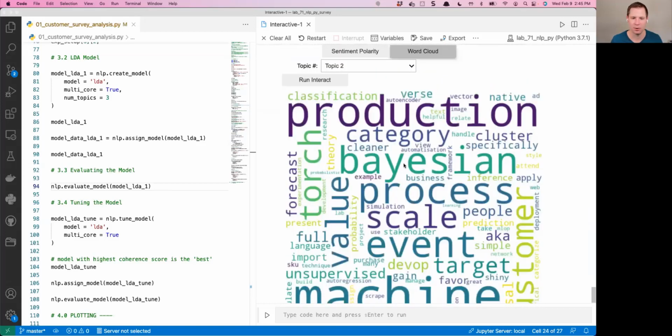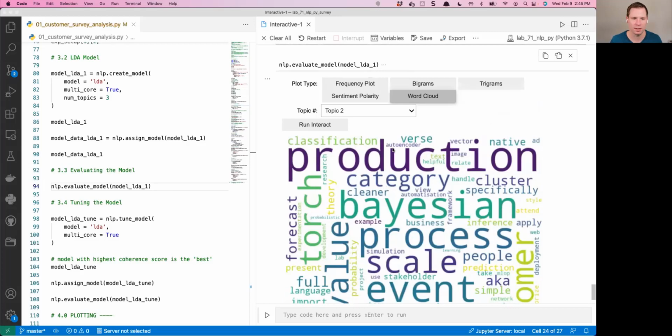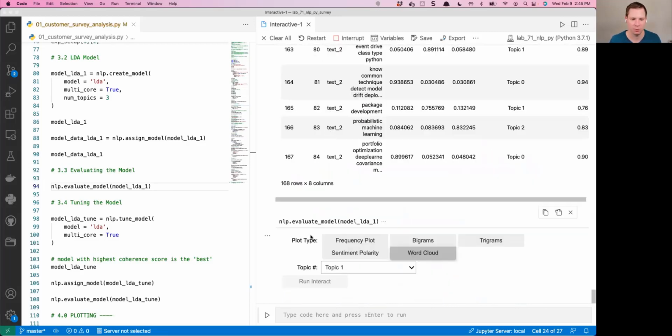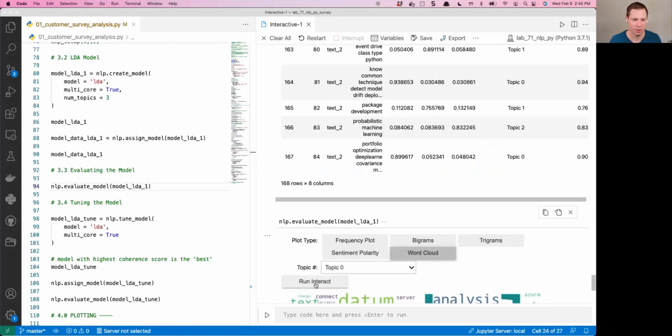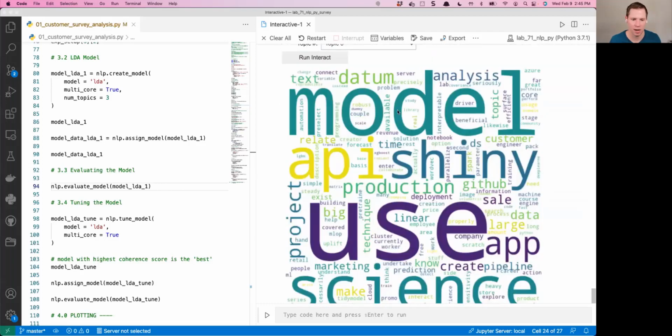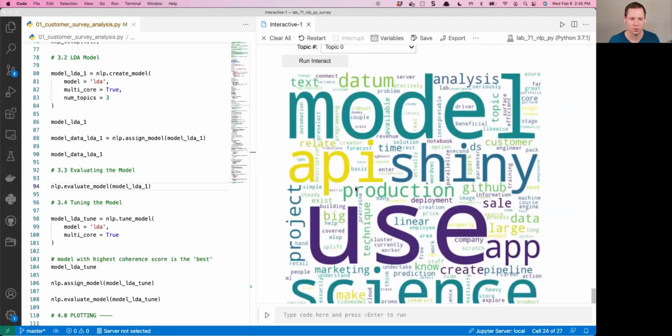So you can see real quickly here, production and Bayesian. Bayesian is really important. Production process, that's really important in this second topic. The first topic, run the interaction again with word cloud, and you can see geospatial is probably the dominant topic there. Optimization is the second most dominant topic. And then same thing here with topic 0: model, shiny, API, production, use, and those sorts of things.